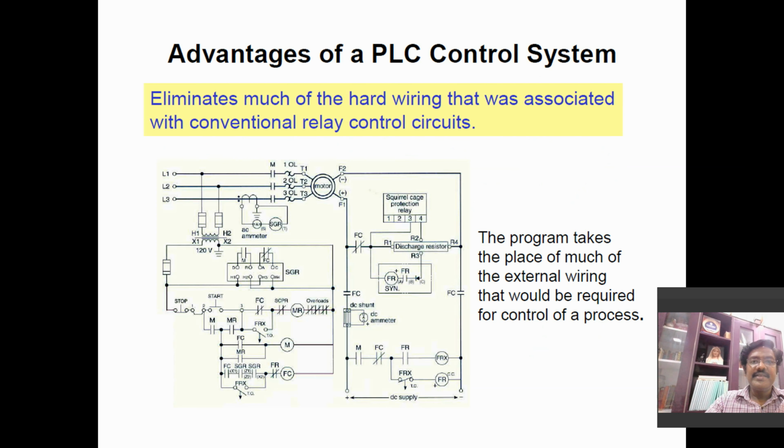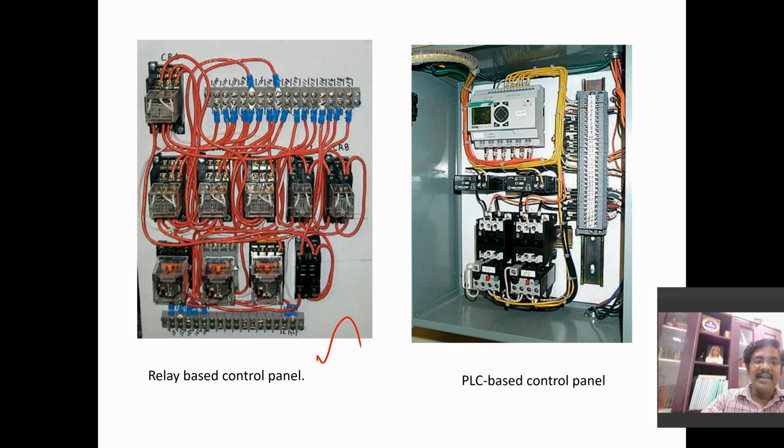Now we can say what the advantages of your PLC are over hardware relay logic circuits. The first main advantage is that it eliminates much of the hardwiring associated with conventional relay circuits. This is a simple relay based control, and this is a PLC based control. Here the logic circuit is performed by relay connections, either series or parallel: which sensing devices are connected in series, which in parallel, and the interconnection with your timer, sequencer and counter, everything is a hardware connection.